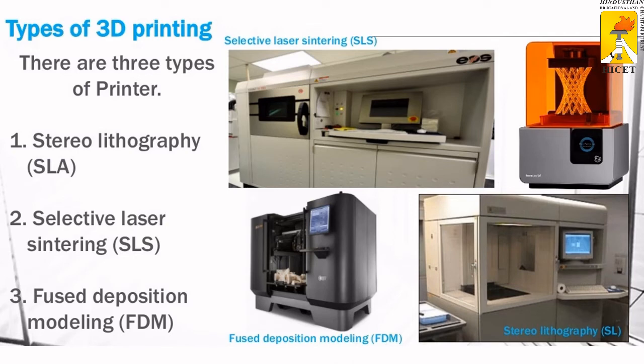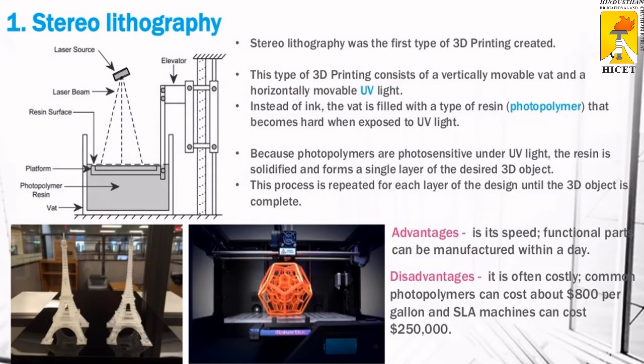Types of 3D printing. There are three main types of printers. The first is stereolithography, the second is selective laser sintering, and the third is fused deposition modeling. In recent trends, we have a lot of newer technologies used in 3D printing methods, but these three are the major ones. First, we discuss stereolithography.